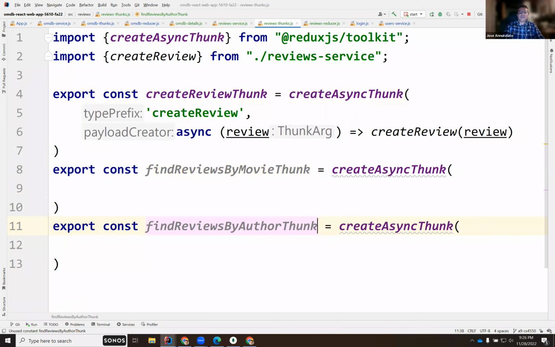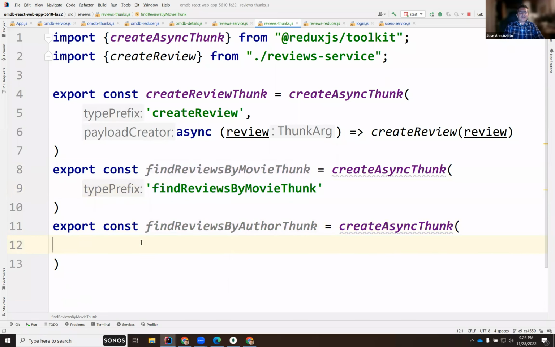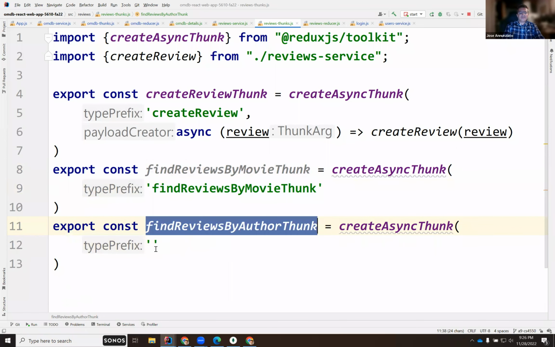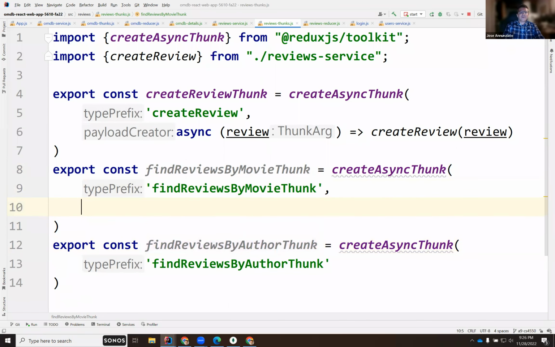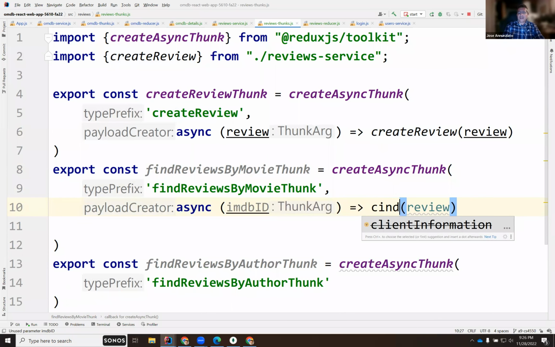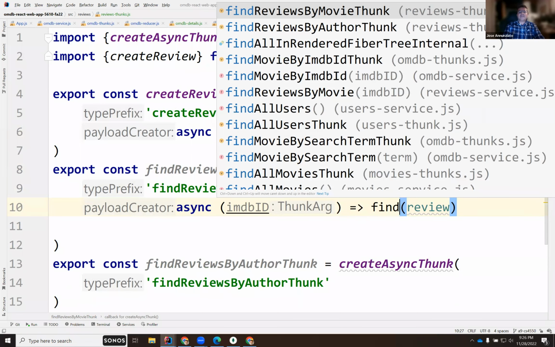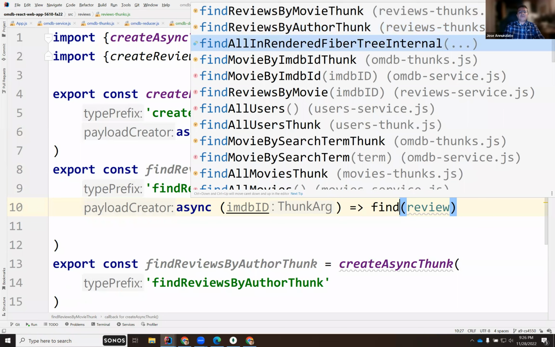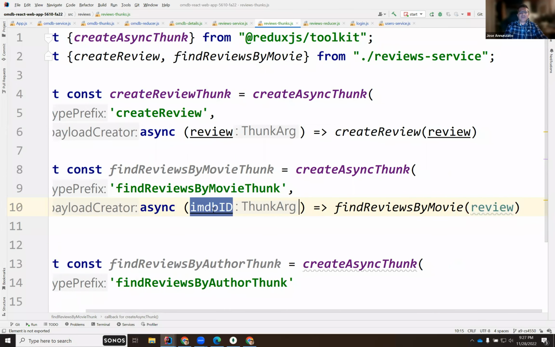Each one of these is unique, and both of them are async. So I'm just going to copy this. And this time we're going to pass in the IMDb ID. That's what you're expecting. I'm going to call findReviewsByMovie, and I'm going to pass you the IMDb ID.